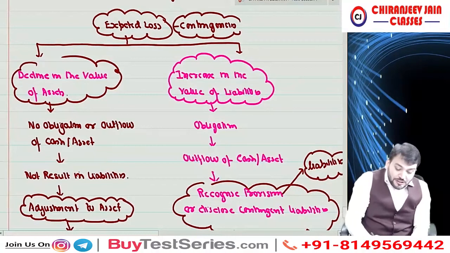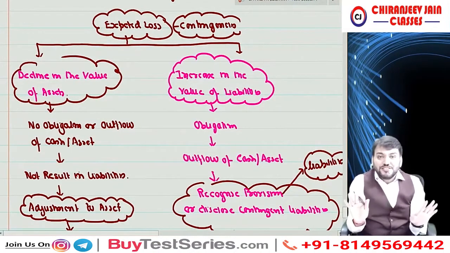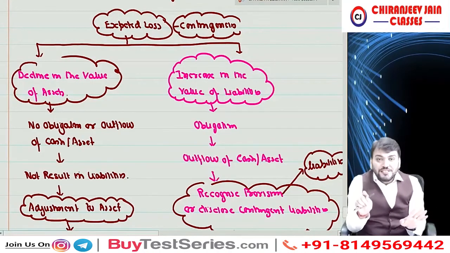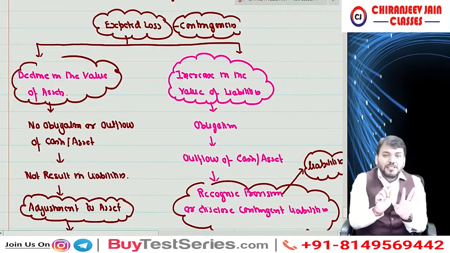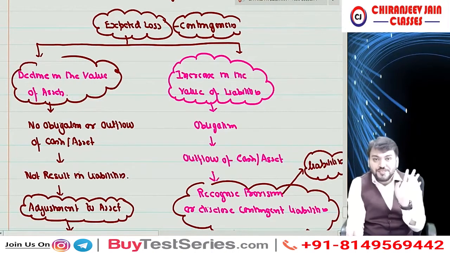Correct. Very good. So can I say provision for depreciation is not due to contingencies. Means whatever provision for depreciation we used to create, that is due to matching concept, not due to contingencies. Means we do not apply conservatism principle for depreciation. Depreciation is recognized due to matching concept.